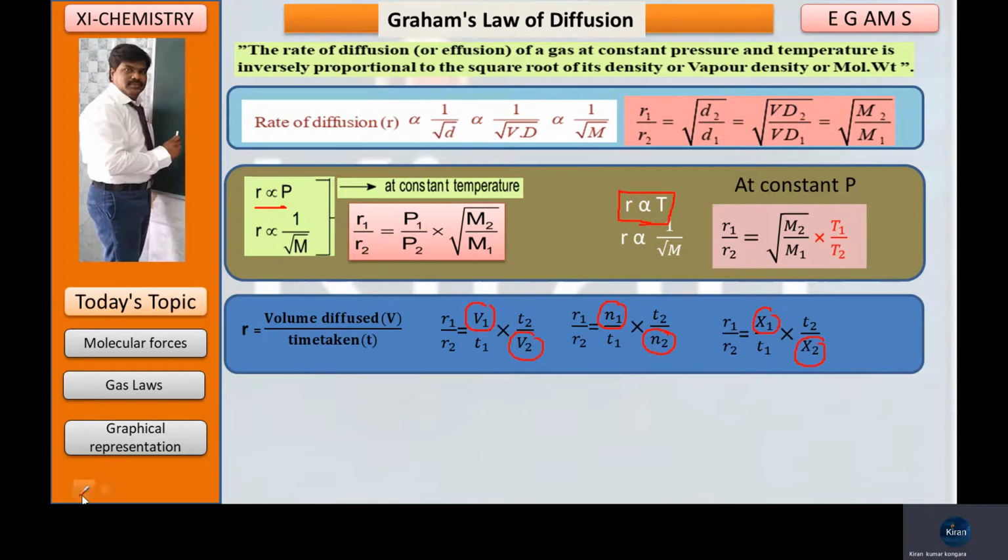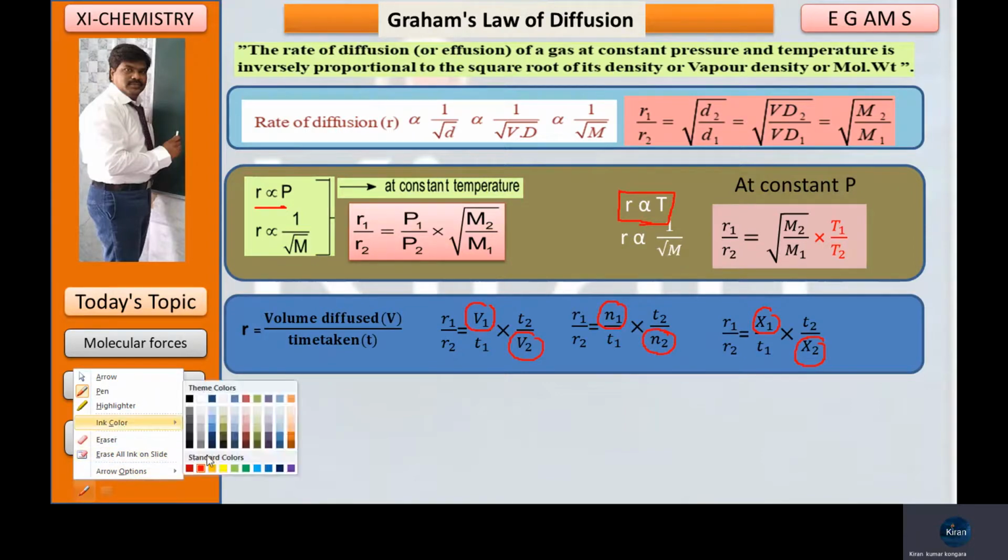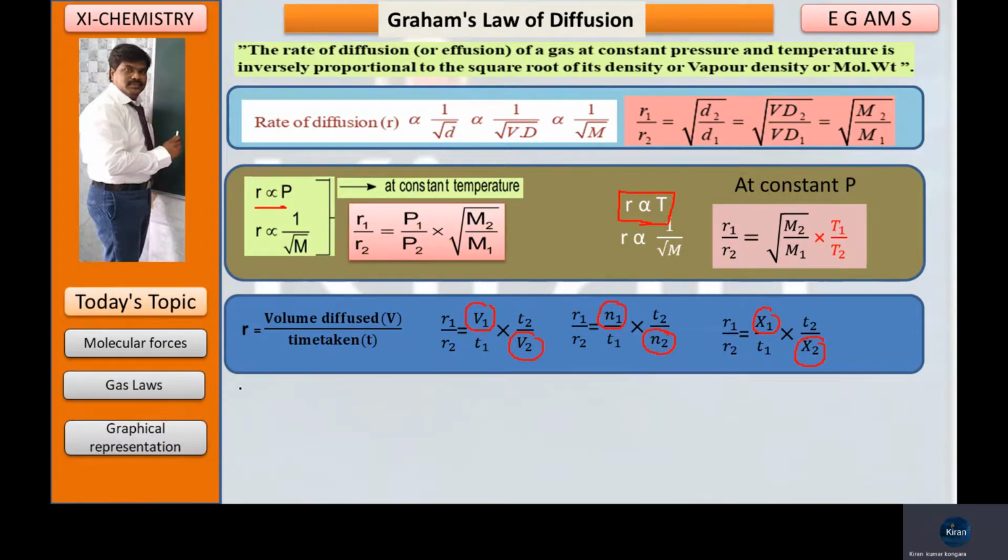How many equations will come? I am writing here; all of you look at the screen. In case of two gases, I am writing R1 divided by R2. That is equal to, first, the equation that came: under root of d2 by d1. Write down simply d2 by d1. Next equation, you have got it: under root of vd2 by vd1. Same thing you have to write. That is equal to one more equation: under root of m2 by m1.